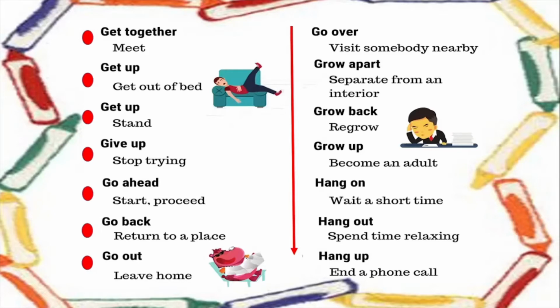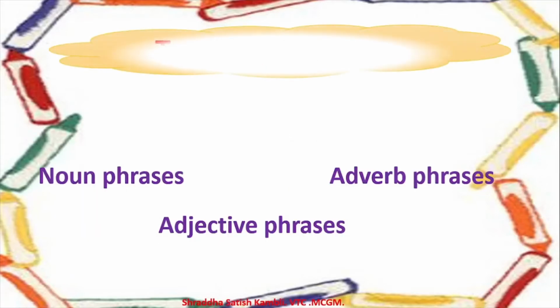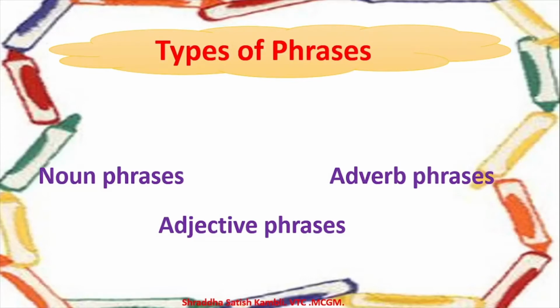Now we have to study one more concept in detail, and that is we have to understand what the meaning of noun phrases is also. Okay, so let's move on and see what the types of phrases are. We already know what phrases are. We know that phrases are nothing but groups of words which usually occur together.